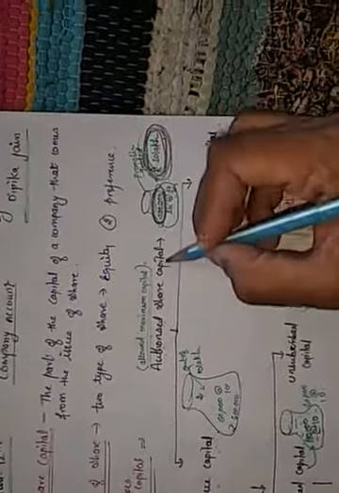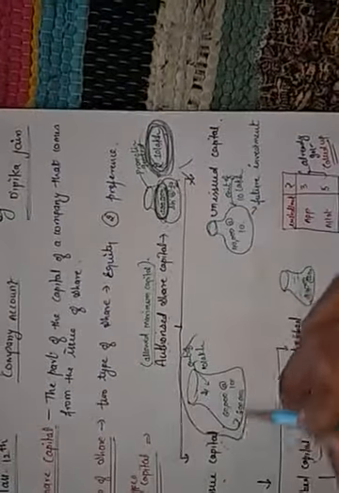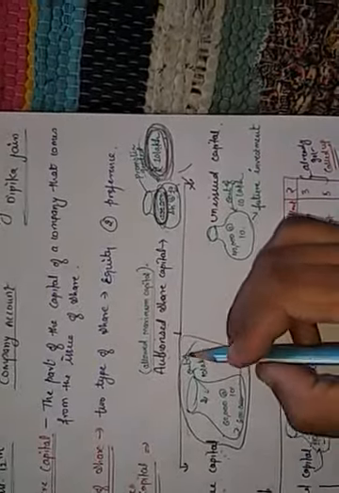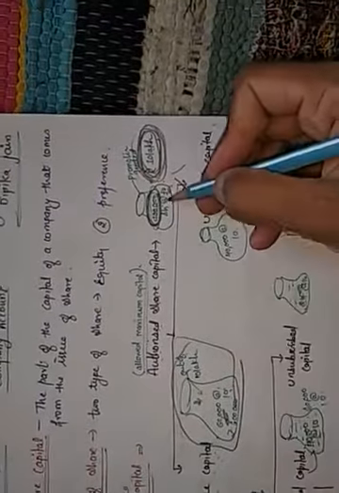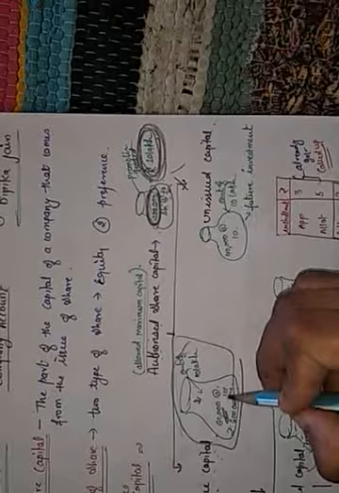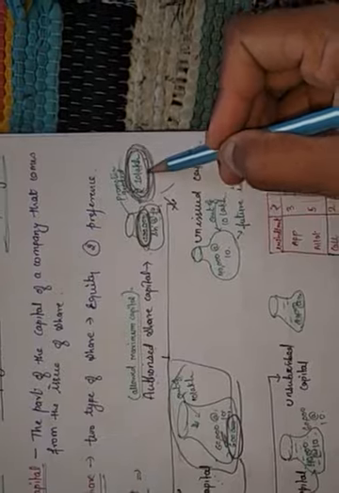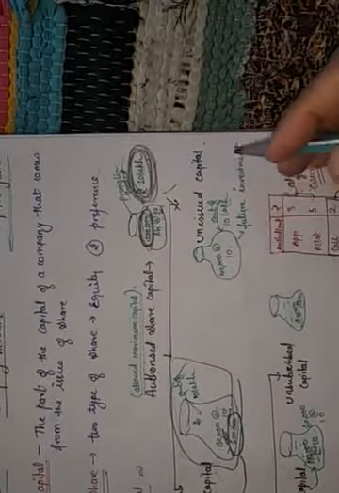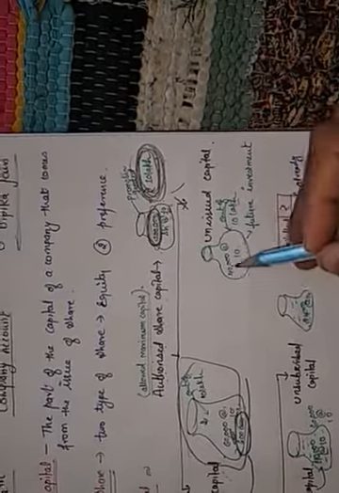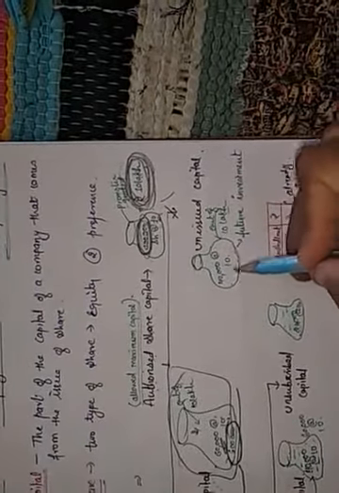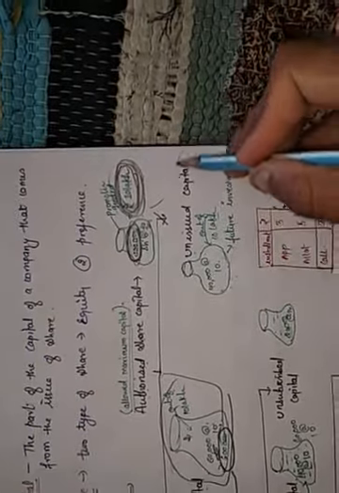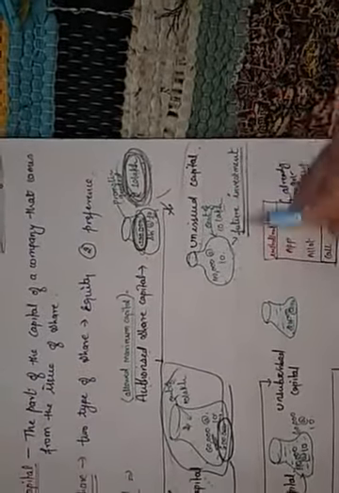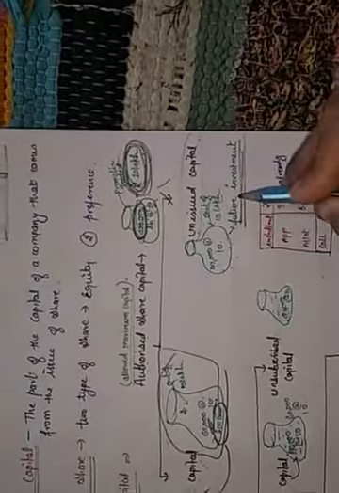Now, issued capital. Issued capital is nothing but a part of the authorized capital. In the authorized capital, if we are issuing something, for example, from the 10 lakh, I am issuing 60,000 shares at the rate of 10 rupees, because the face value is 10 rupees. So this 6 lakhs is called issued capital. The remaining amount from 10 lakh is 4 lakhs, because 40,000 shares at the rate of 10 rupees. So 4 lakhs is your unissued capital. This unissued capital can be used for future investment. Is it clear?